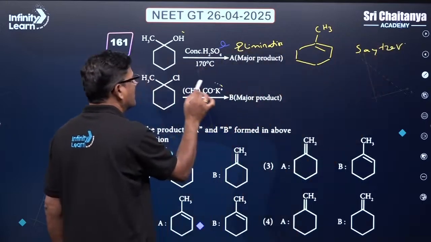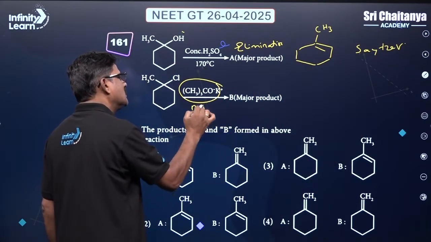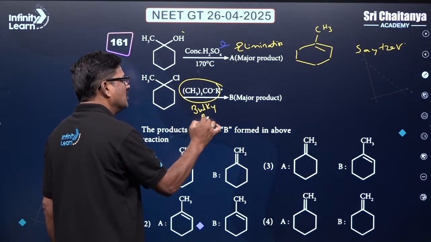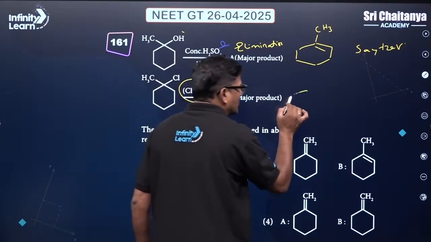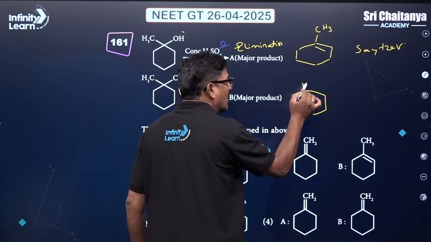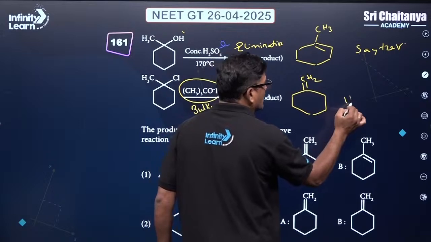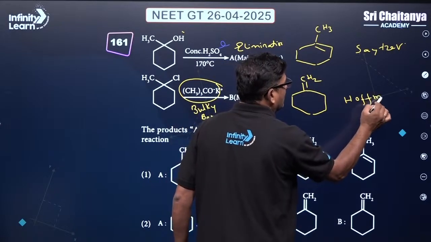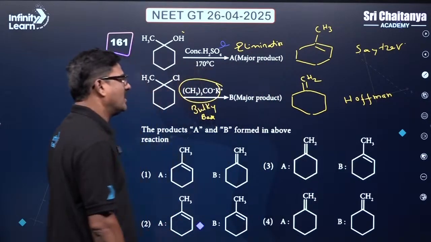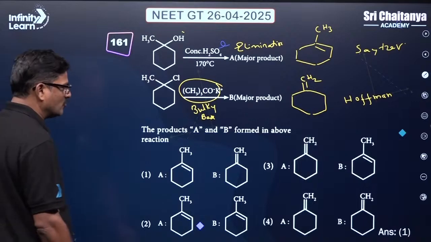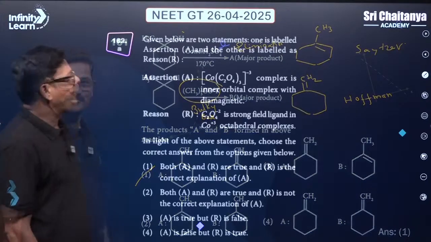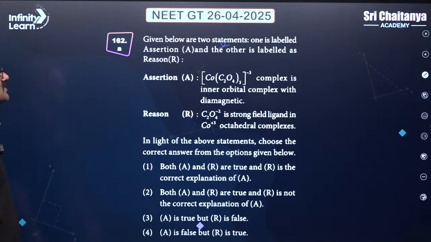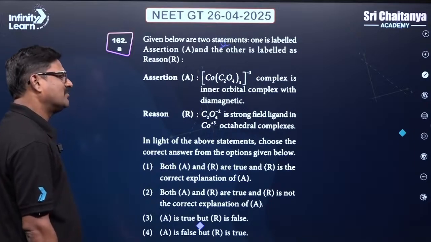But when you use a bulky base, you have to take the major product as like this. It is a Hofmann product. It is going to be the Hofmann product. So my answer for this question is going to be 1. Clear? And you are going to say the complex is an inner orbital complex with a diamagnetic nature.